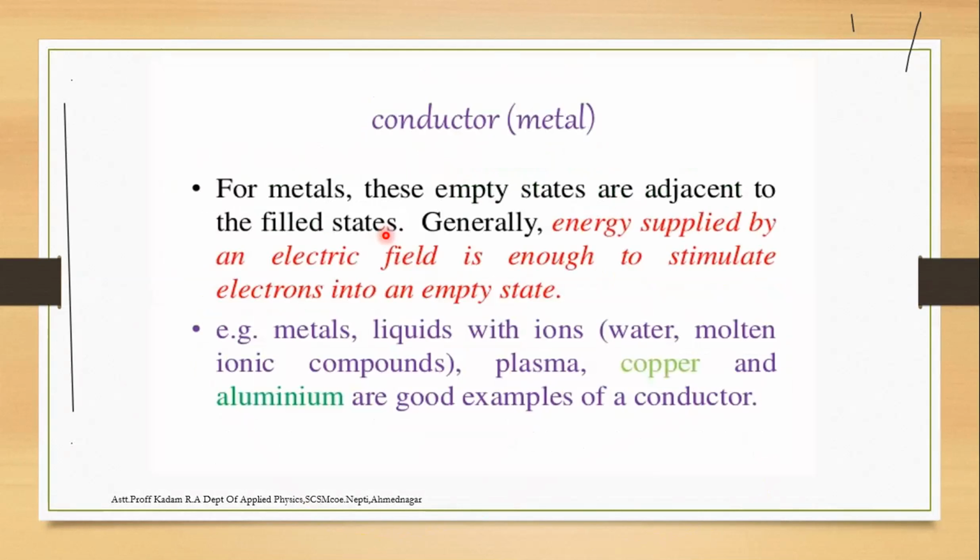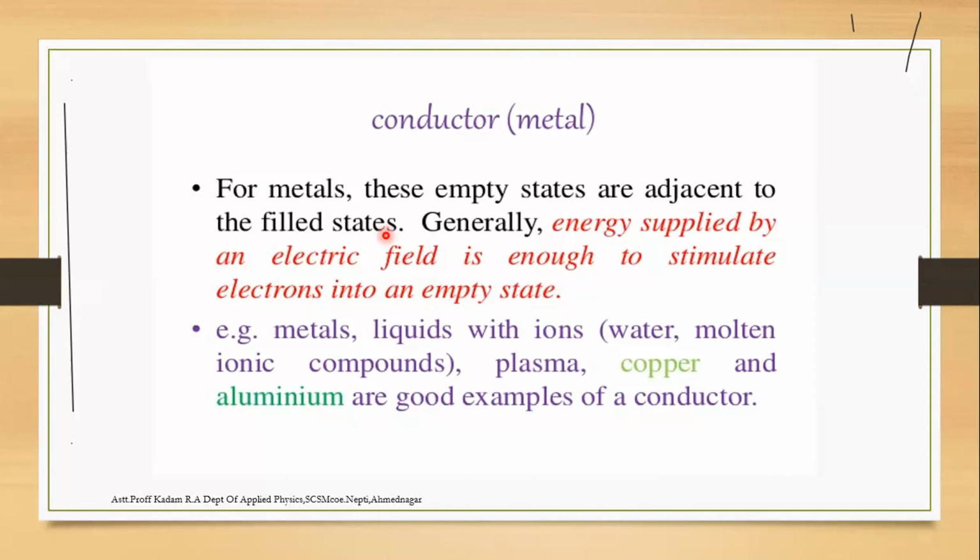In a conductor, the empty states are adjacent to the filled states, so the energy supplied by the electrical field is enough to stimulate the electron into an empty state. Examples are metals, liquids with ions, water, molten ionic compounds and plasma; copper and aluminum are good examples of conductors. A conductor is simply defined as having a conduction and valence band gap of zero.